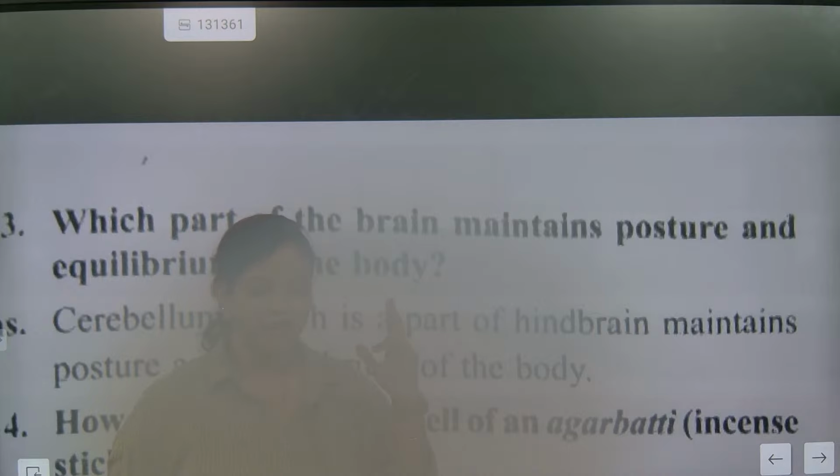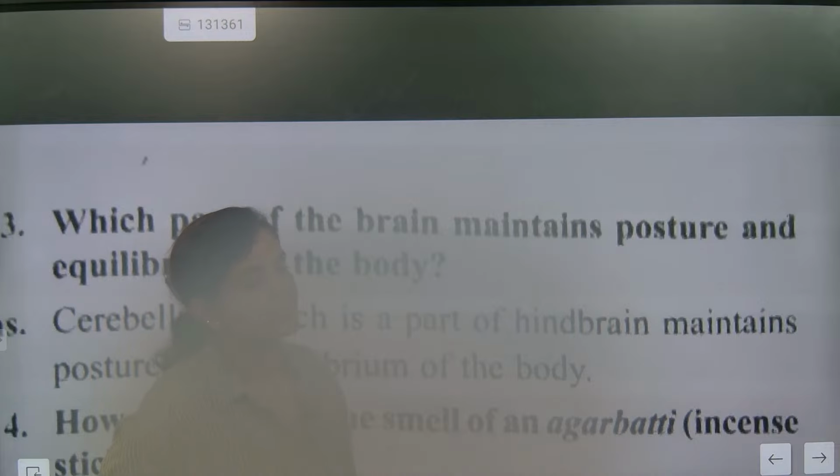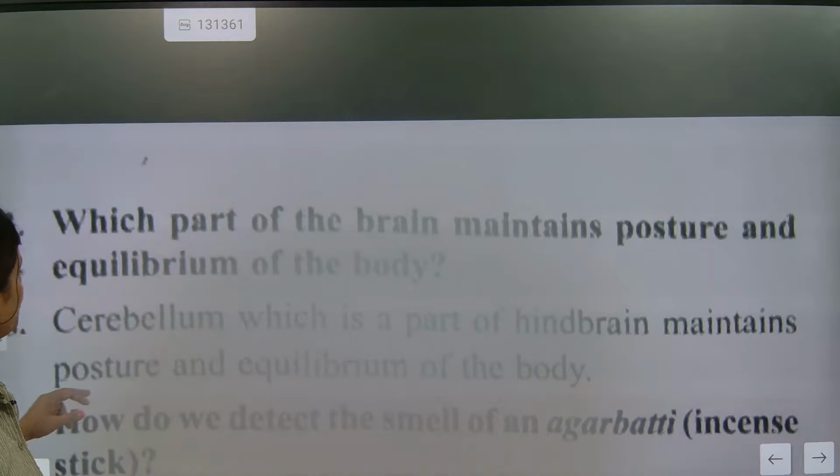The brain, the pituitary gland, and the hormones will give you a signal: come on, you need this. So that time it is going to work. I hope you might have understood.